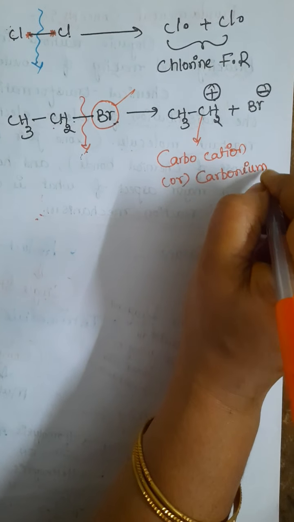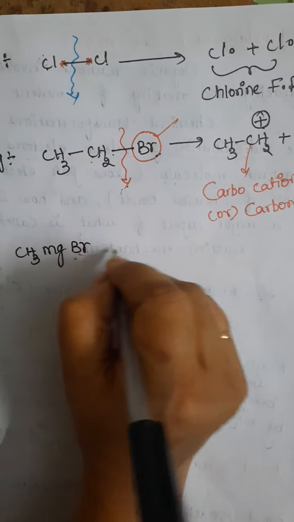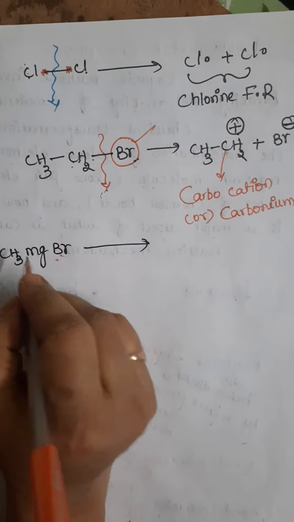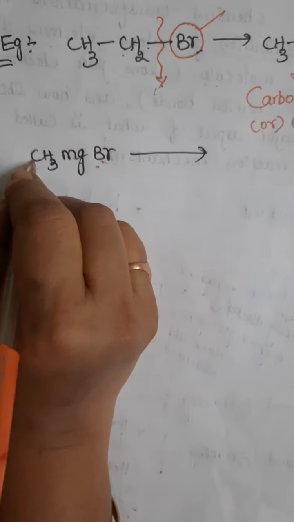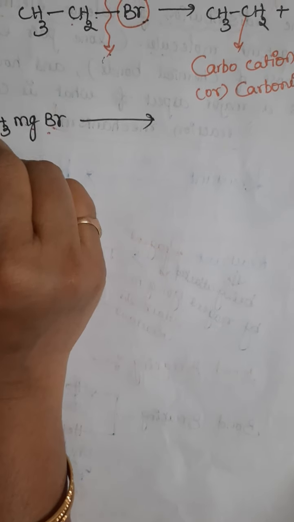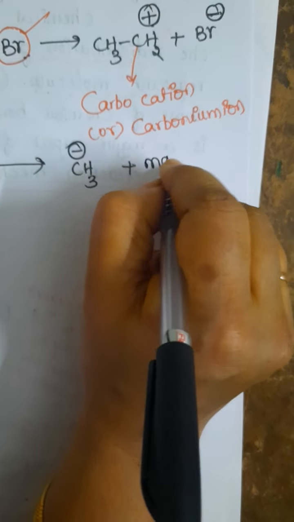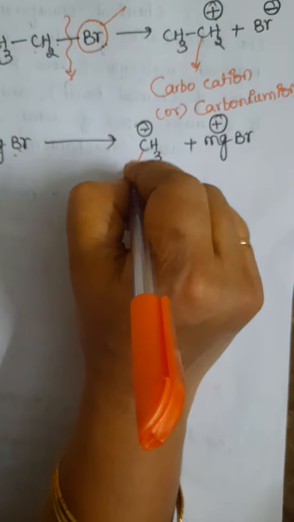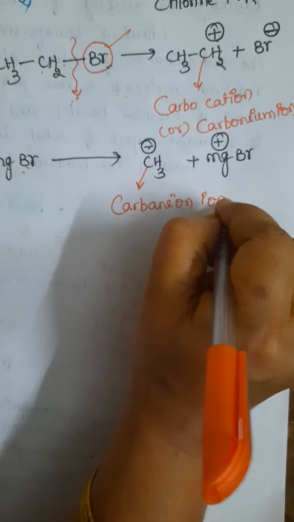This is one of the most important intermediates, the carbonium ion. Suppose we take one more example, CH3MgBr, a Grignard reagent. When the bond is here, where is the electronegativity difference? This is the metal, this is the carbon. Carbon is a non-metal, so obviously its electronegativity is more. When the bond is cleaved, we can write CH3 where carbon has a minus charge, and magnesium has a plus charge, since it is a metal. Negatively charged carbon is called a carbanion.